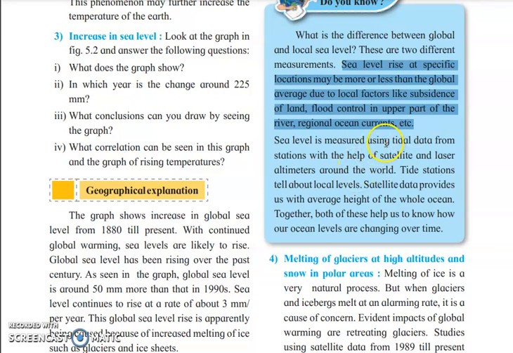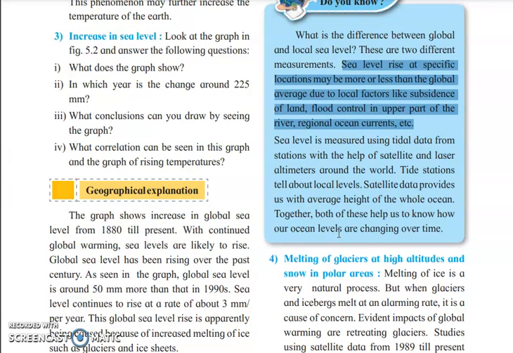Sea level is measured using tidal data from stations, with the help of satellite and laser altimeters around the world. Tide stations tell about local levels. Satellite data provides us the average height of the whole ocean. Together, both of these help us to know how our ocean levels are changing over time.